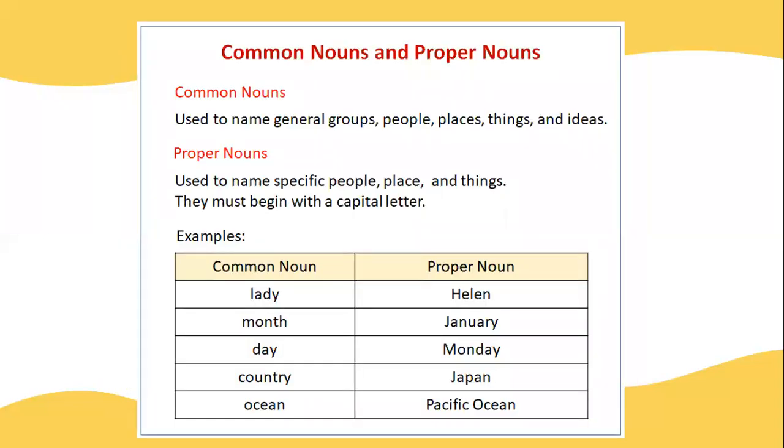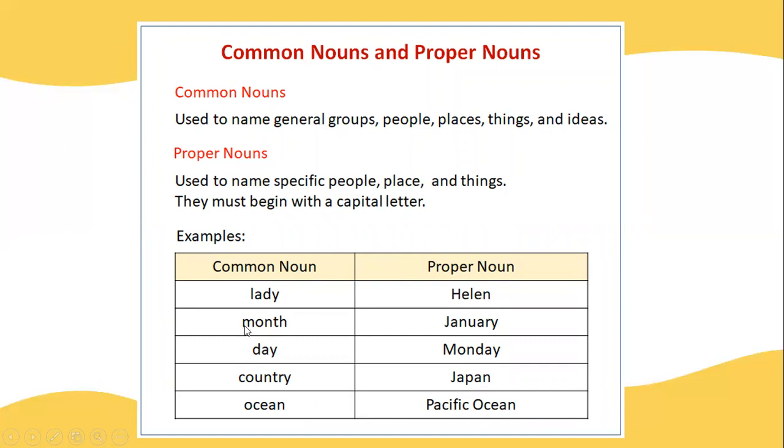So, what is the difference between common noun and proper noun? As I told earlier, common nouns are general things, proper nouns are specific things. For example, lady. Look here, lady is a common noun. We can call a lot of girls ladies, isn't it? But proper noun, look here, Helen. It is only one person. We are more specific here. So it is a proper noun.